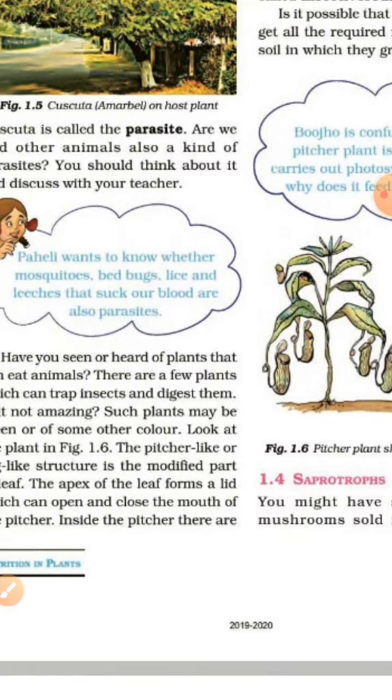Saprotrophs. You might have seen packets of mushrooms sold in the vegetable market. You may have also seen fluffy umbrella-like patches growing in most soils or on rotten wood during the rainy season. Let us find out what type of nutrients they need to survive and from where they get them.